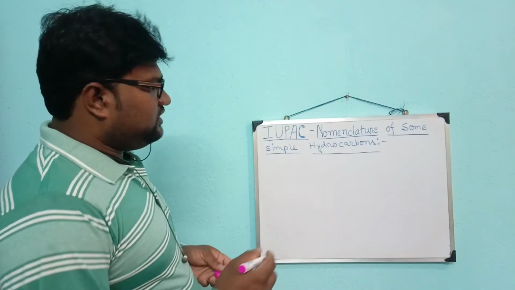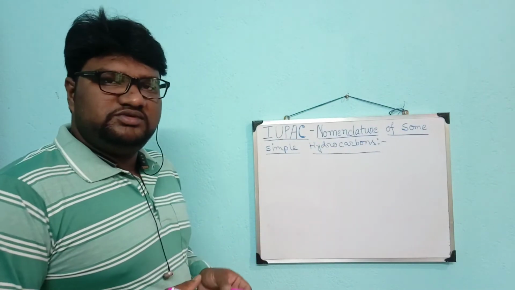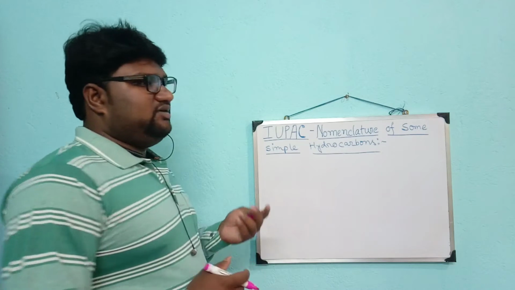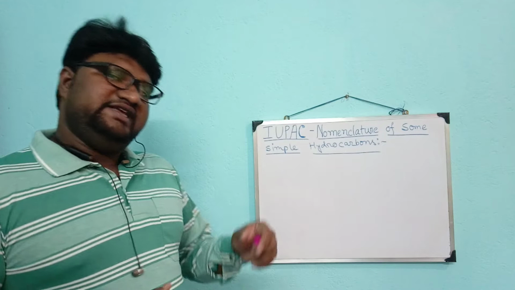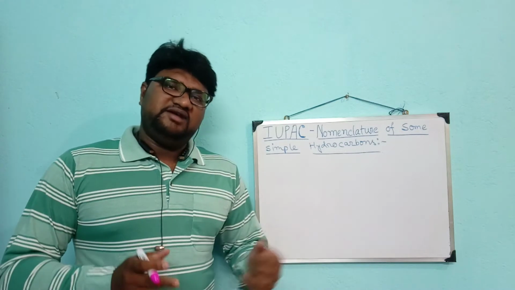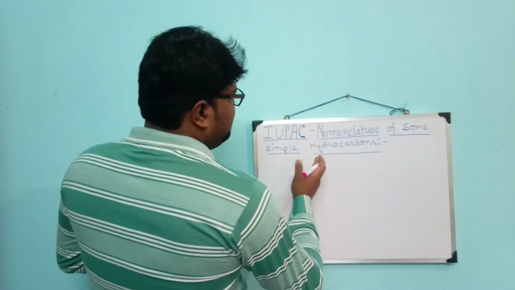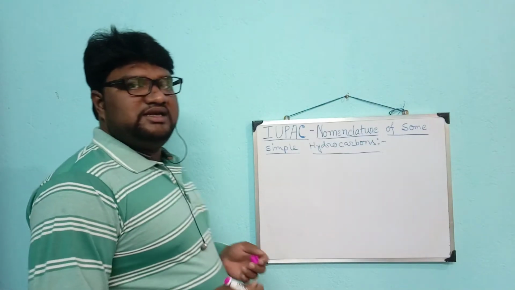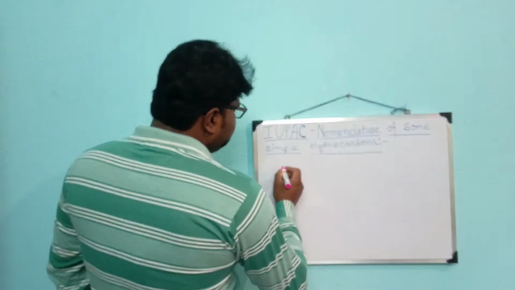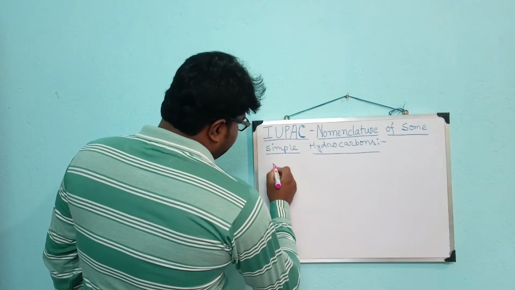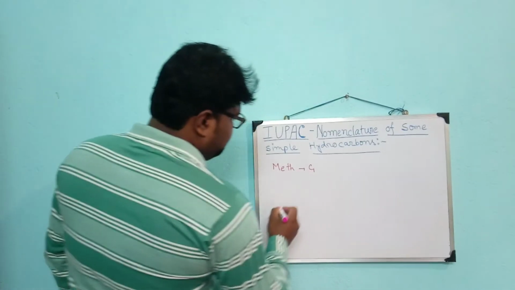Now, as we know earlier, if the hydrocarbon contains carbon atoms of various types and various numbers, if any hydrocarbon contains only one carbon atom, then it should be termed as meth, C1.